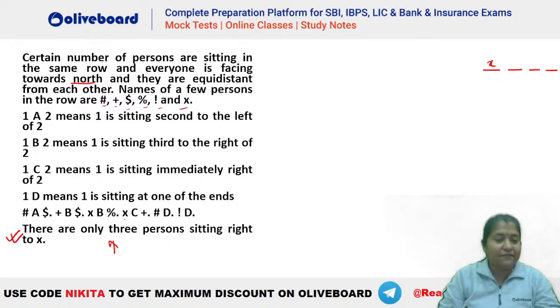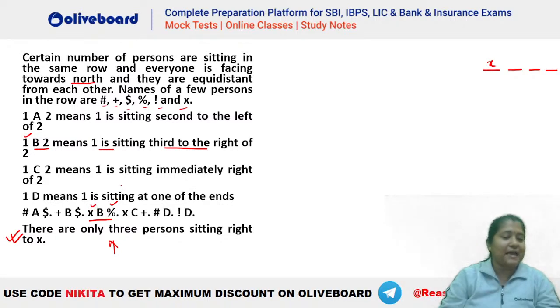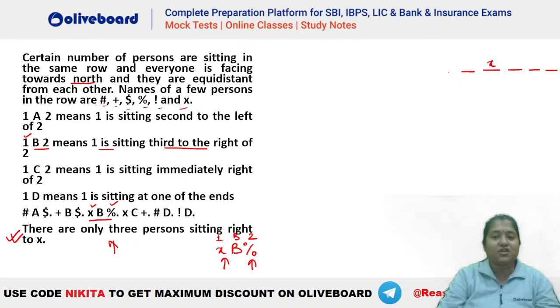Now what is given after that? Let's connect it further. You can see X B percentage. B means 1 is sitting third to the right of 2, right? So X has to be third to the right of percentage, because in X B percentage, if we have X B percentage here, this is the first one, this is the second one, right? It is the format 1B2. So 1 is third to the right of 2. That means X has to be third to the right of this percentage, isn't it? So 1, 2, 3, this person will be percentage here.